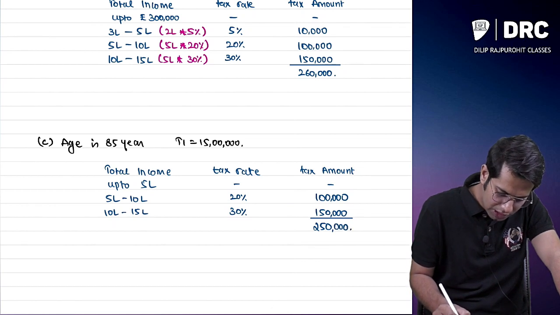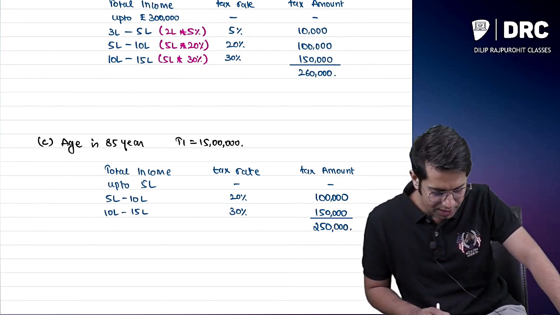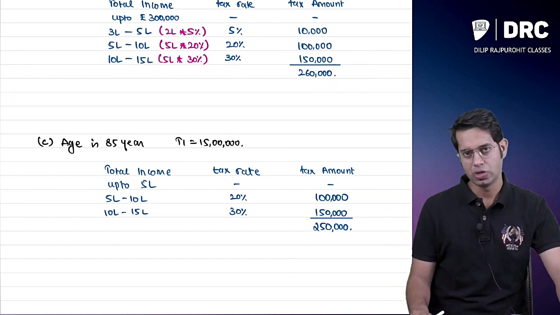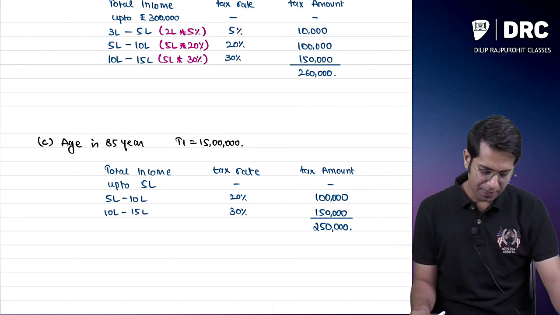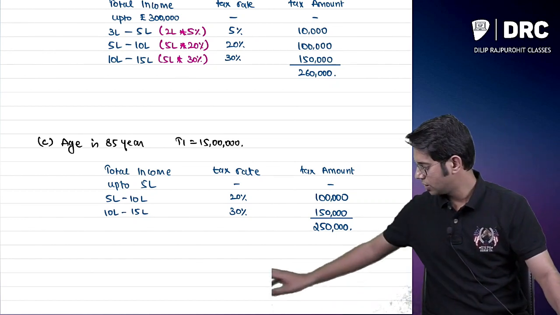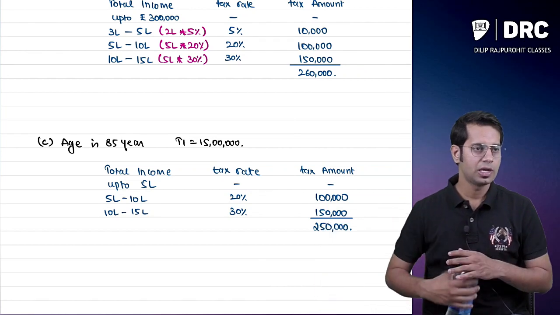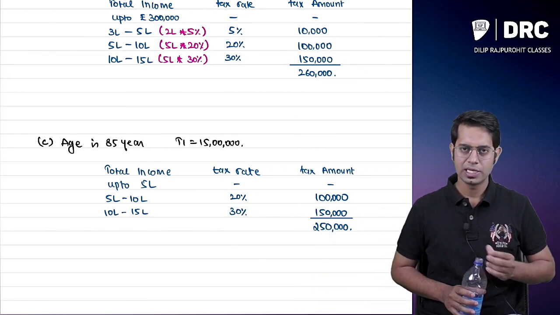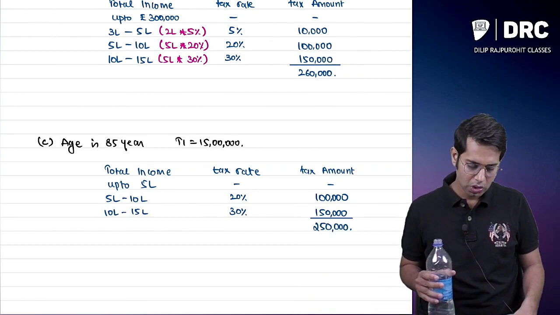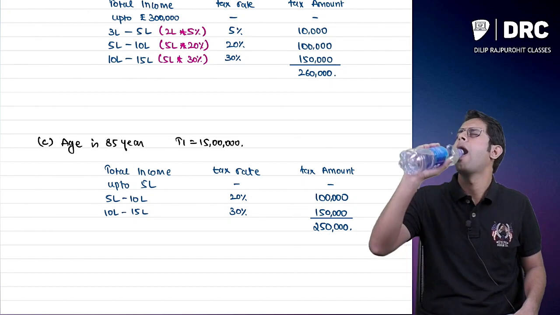2,50,000. What is my tax liability, sir? My tax liability is 2,60,000. I hope this point is very clear to you all. If I am a super senior citizen, what is my tax liability? My tax liability is 2,50,000.